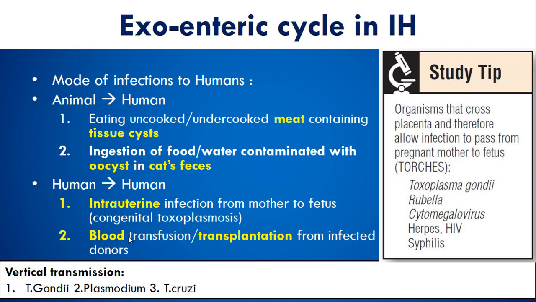That means if we eat uncooked or undercooked meat containing the tissue cyst, usually bird meat, right? And ingestion of food or water contaminated with oocyst in cat's feces. If your food and water is contaminated with cat's feces which contains this oocyst, then also you can get this infection. Human to human, the most common mode is congenital toxoplasmosis, that is intrauterine transfer from mother to fetus. Blood transfusion or transplantation of organs which are already infected can also be the other way.